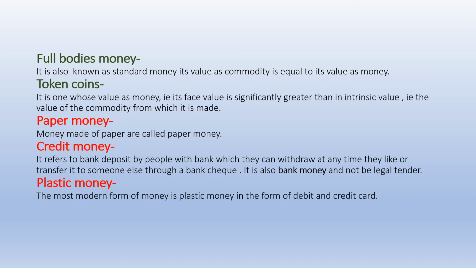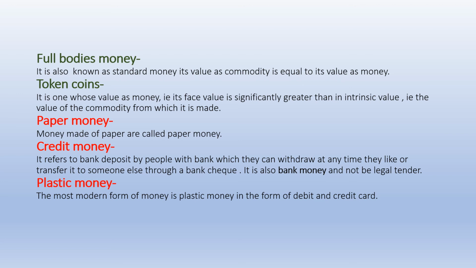Clear? Paper money. Money made of paper is called paper money. Clear? Easy. Credit money or bank money, both are the same. If the question is what is bank money, this is very important. Learn it carefully. It refers to bank deposits by people with a bank which they can withdraw at any time they like or transfer to someone else through a bank check. That is also bank money and it is not legal tender. Credit money is not legal tender.